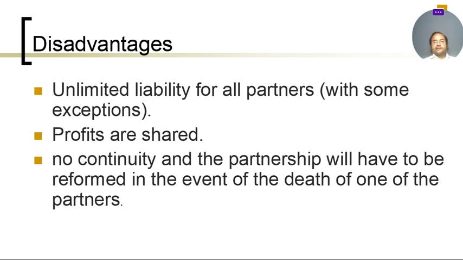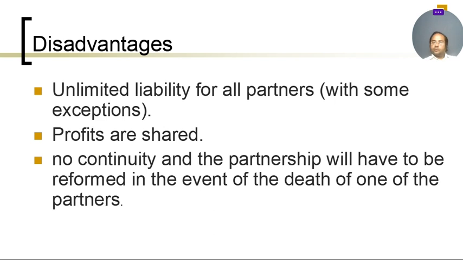Unlimited liability we already discussed in the types of partnership. Profit is shared. In a sole trader, only one person takes all the profit, but he also bears the full loss. In a partnership, it is an advantage that losses are shared among the partners, but the disadvantage is that profit is also shared. There is no continuity, and the partnership will have to be reformed in the event of the death of one partner or when one partner withdraws his share capital from the business. In that scenario, the partnership agreement dissolves, but the partnership's work continues. If we have to enter a new partner, we will discuss that in future as well.